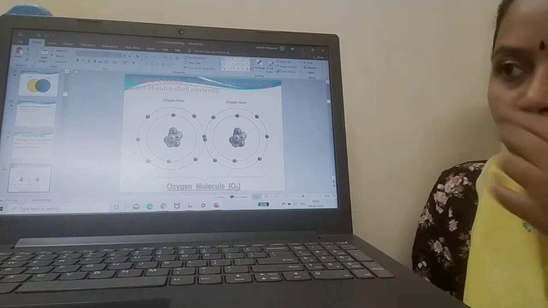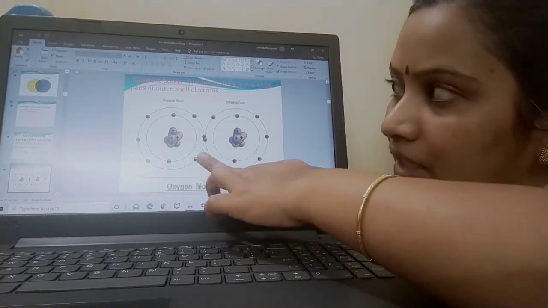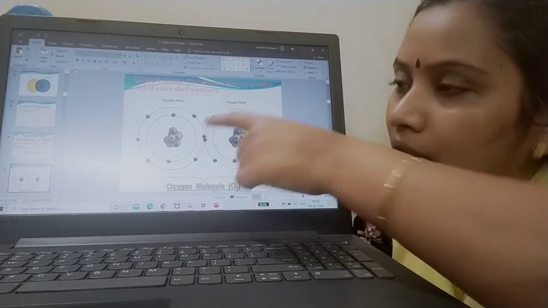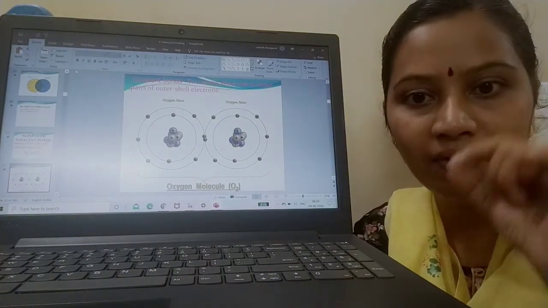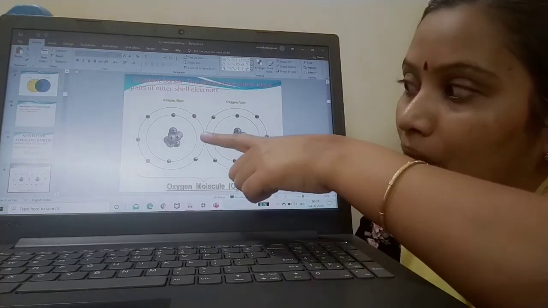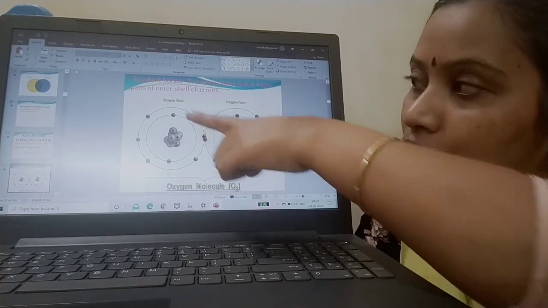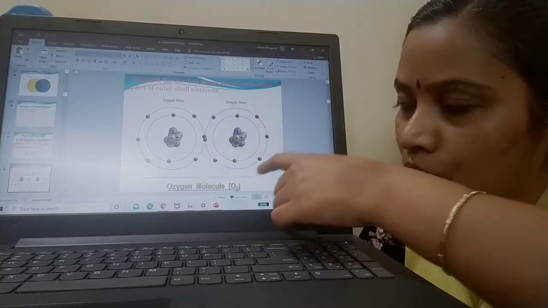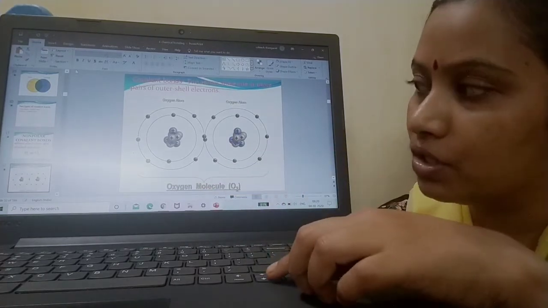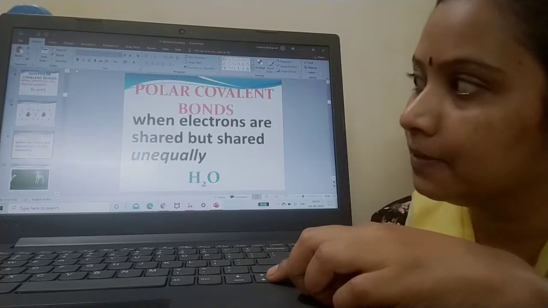See children, here since the outermost valence shell is having 7 electrons each, they are sharing one electron each. So in between O and O you will be having a double bond. Yes, O2 molecule will be having O double bond O, which means one pair. Can you see the pairing between this? So in 7 electrons of outermost shell, there is a pairing between 2 oxygen atoms. As a result, you got oxygen molecule. Both of the oxygen atoms are sharing equal number of electrons.